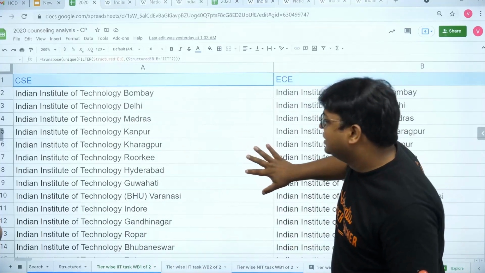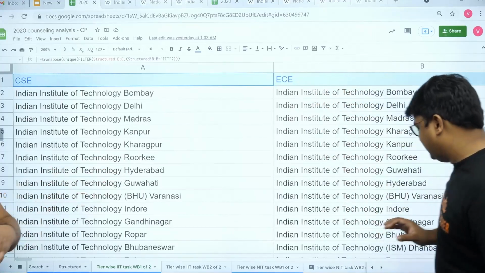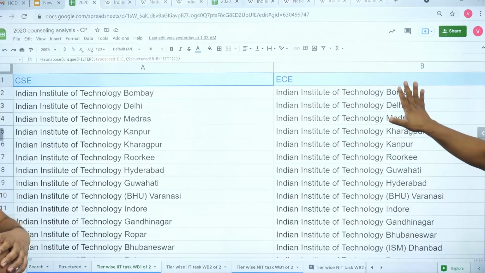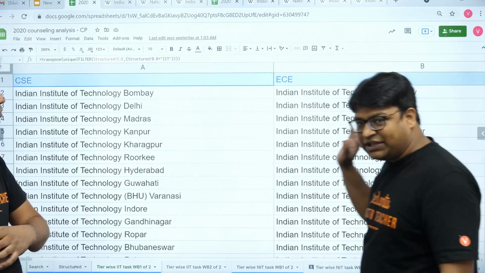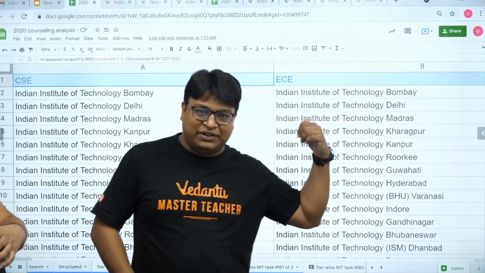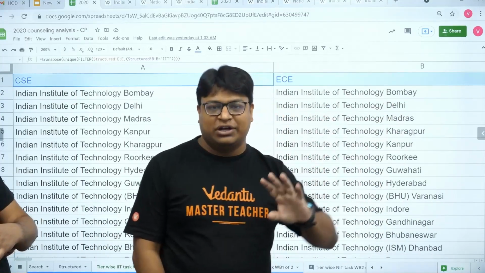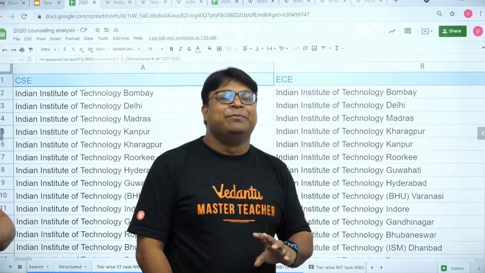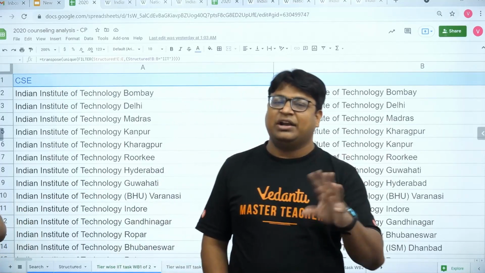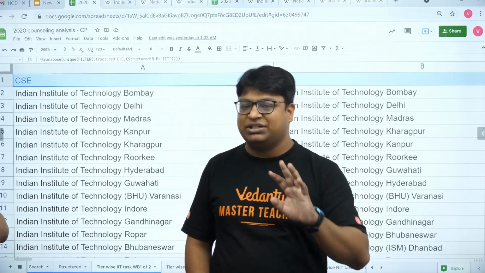This was done for CSC, then for ECE, that is electronics. Now here again there is a catch. Some of you may feel that something is wrong here. In IIT Bombay, there is no department called electronics. Electronics and electrical are taught in the same department, which is electrical engineering.